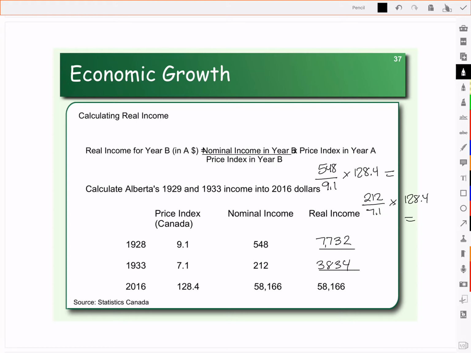Now that's pretty terrible for an income, and so we can see the impact of the Great Depression and how much it hurt in terms of pay.